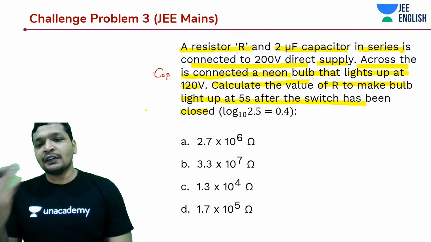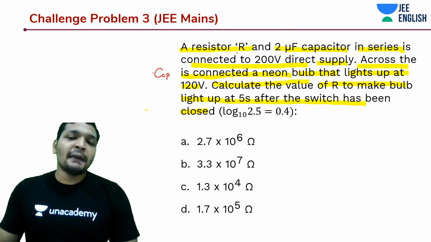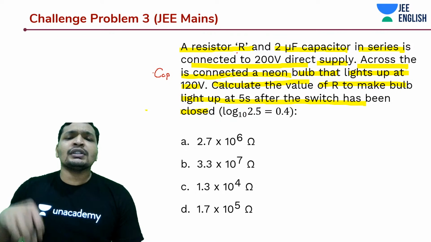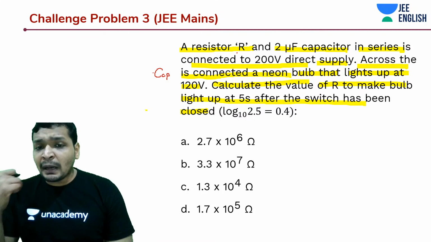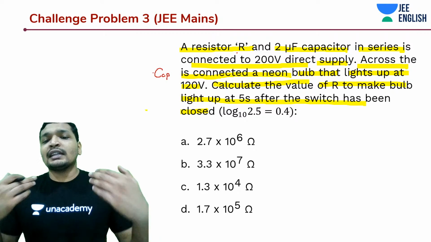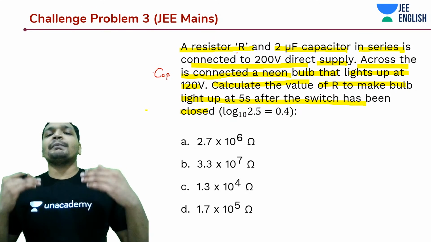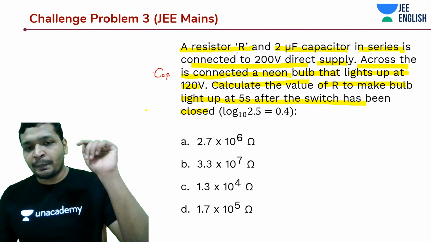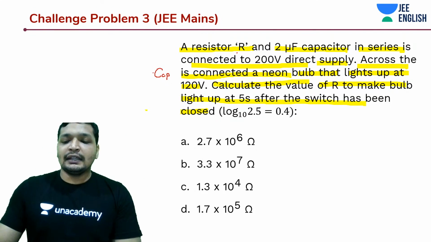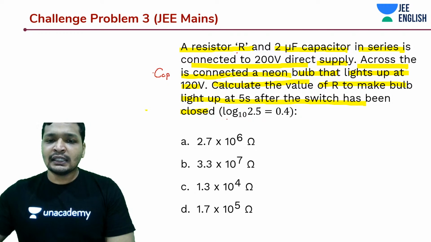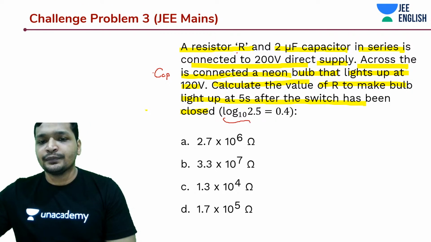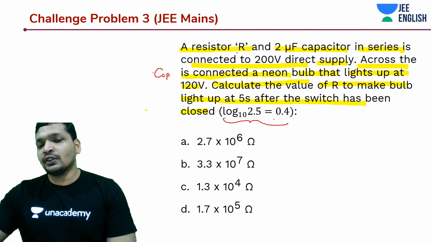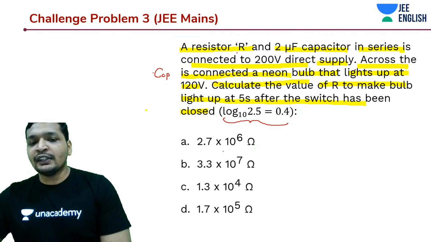Initially the potential difference across the capacitor is 0, so the bulb is not going to light up. And they are saying that there should be a certain value of R so that the bulb can light up at 5 seconds. It's like you are designing some sort of circuit, guys. With a 5 seconds delay after you press the switch, it has to light up. Also notice that given to you, log 10 of 2.5 is equal to 0.4. So these are the values given to you.